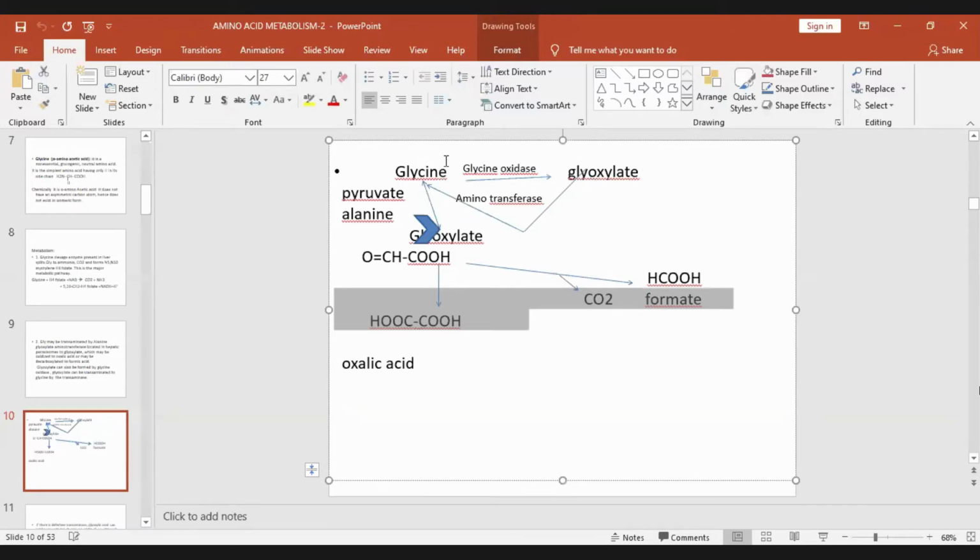So you know that many proteins require glycine, particularly collagen, where every third amino acid residue is glycine. So some of this glyoxylate is reconverted to glycine by this transaminase reversal. Now, when this is not active, glycine cannot be formed from glyoxylate. All this glyoxylate then will be converted to oxalic acid, particularly if decarboxylation is also blocked. Oxalic acid is highly insoluble and forms oxalate stones in the kidney, in the renal tract.